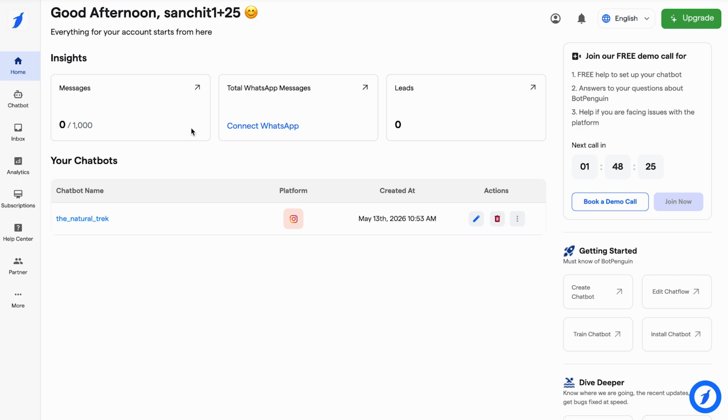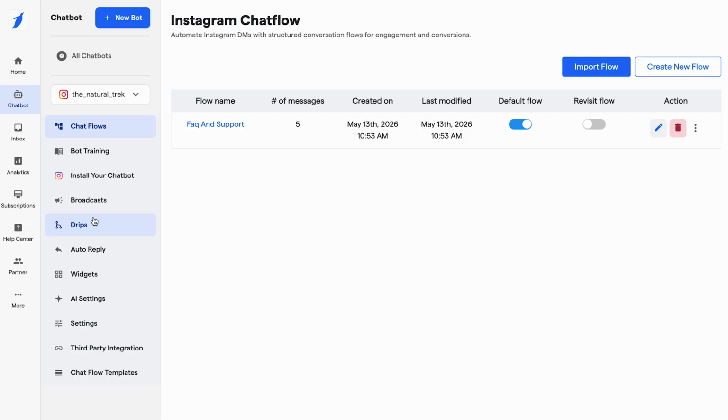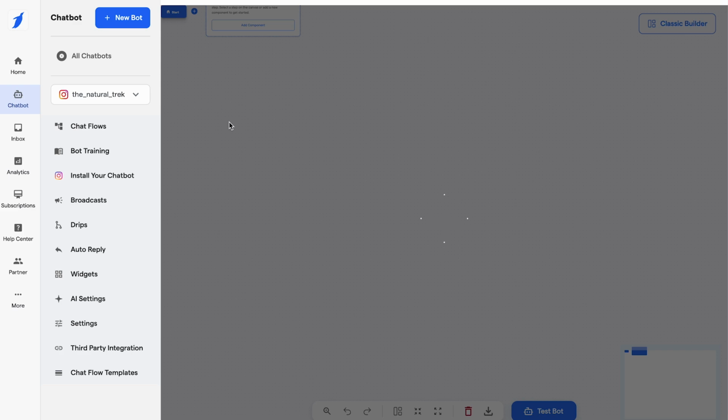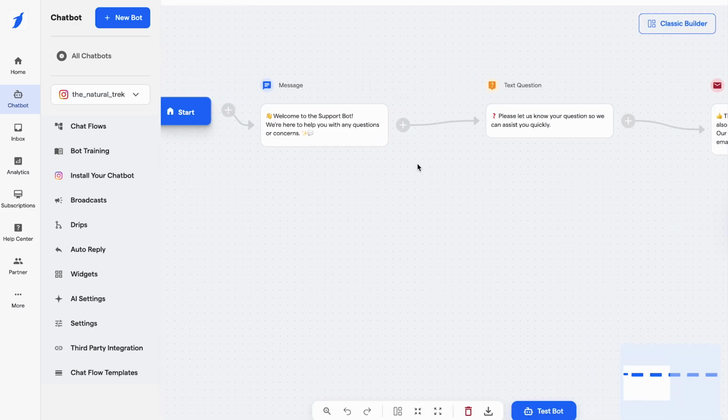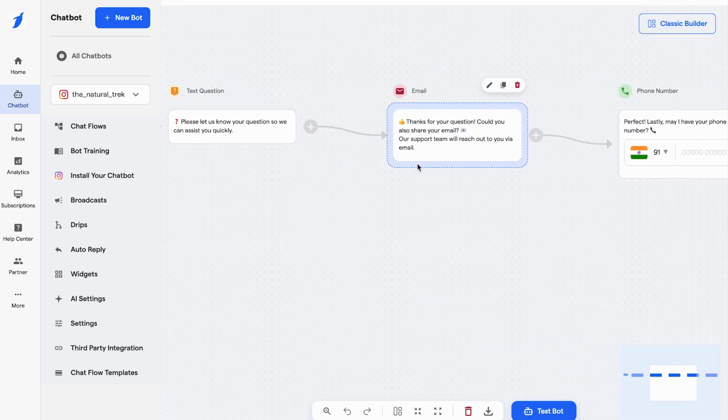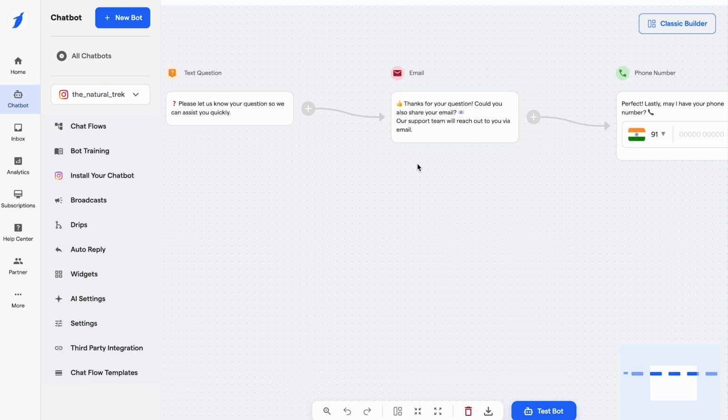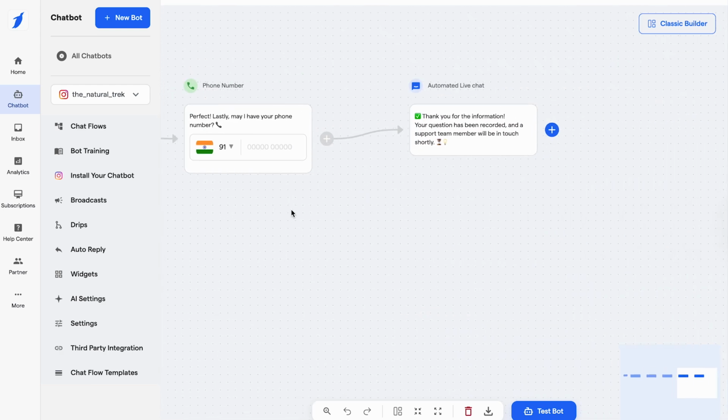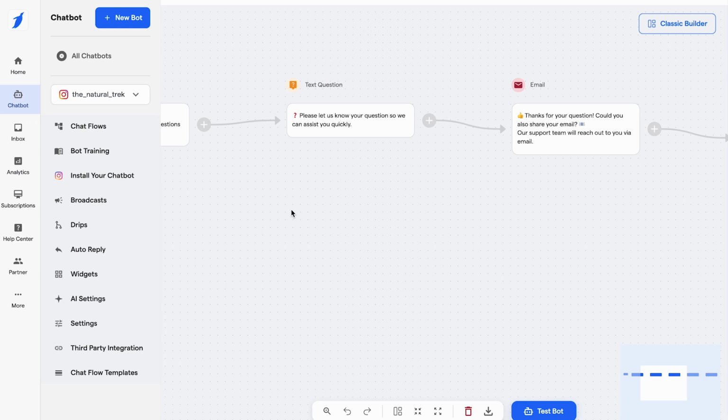For example, you can use it for lead collection, appointment booking, form filling, order tracking, menu-based conversation, and we have a support workflow, payment or verification flows. So these are some common examples where you can use a static flow where you do not need any sort of AI. This is useful when you need accurate customer data, you want the user to follow a fixed journey, you need predictable responses, and you want better control over the conversation. So at this point of time, you can surely use the static flow.